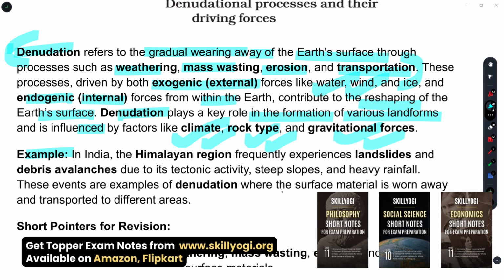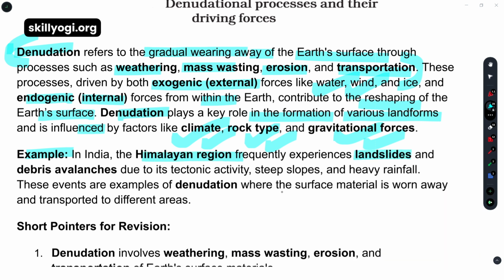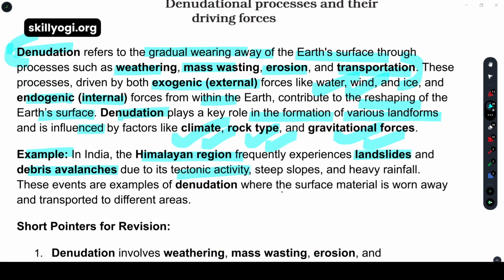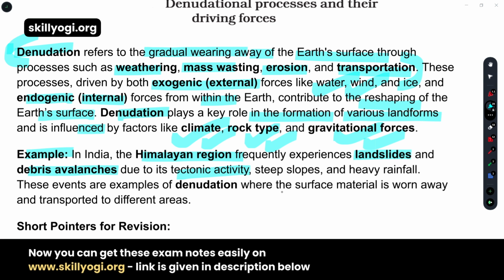What is this in an example? The Himalaya region is frequently experiencing landslides and debris avalanches, avalanches meaning glaciers, due to tectonic activity. Why due to tectonic activity? In plate tectonic theory, we have learned that all the tectonic plates are movable and dynamic. Sometimes they come closer, sometimes they move parallel, sometimes they move far away from each other.